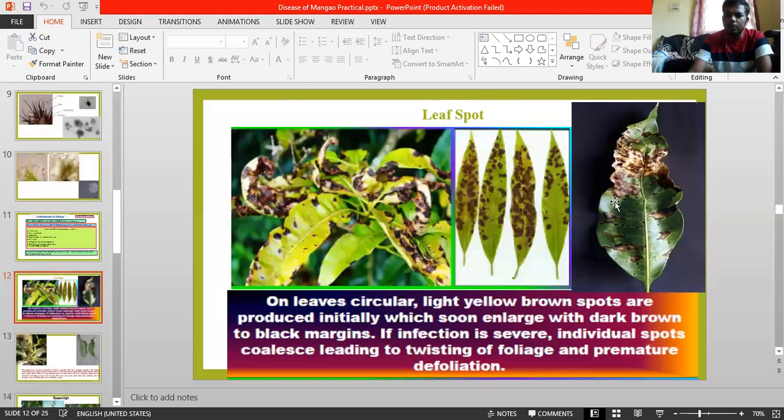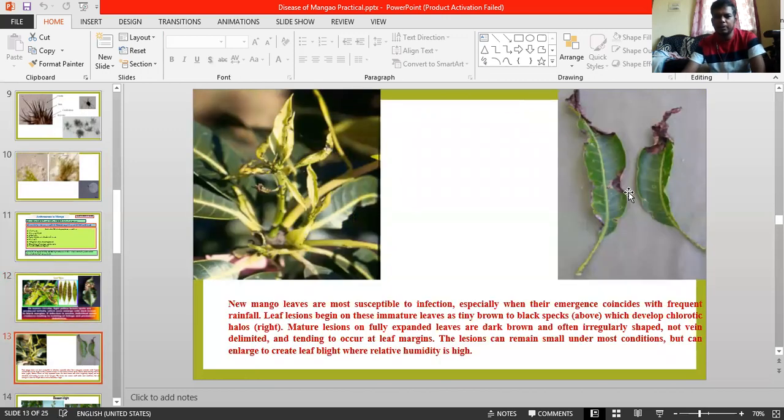In severe cases, they coalesce, meaning they join together, and cause premature defoliation of the leaves or a shot hole symptom. Shot hole is the major one here. The same initial development is seen on younger leaves.